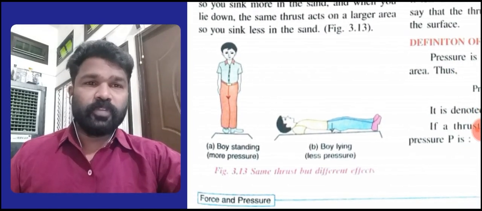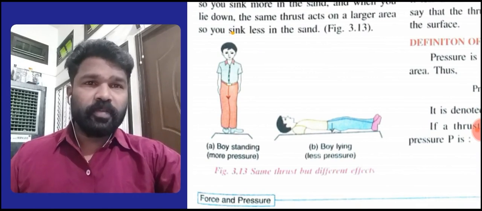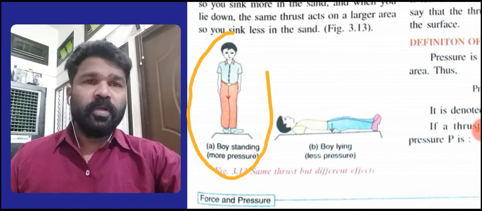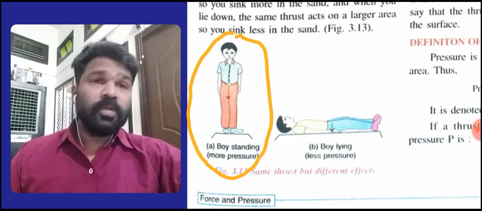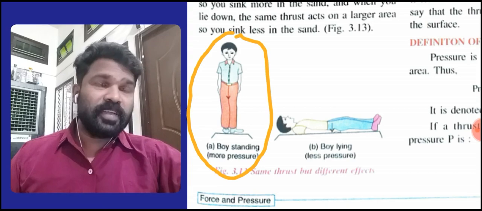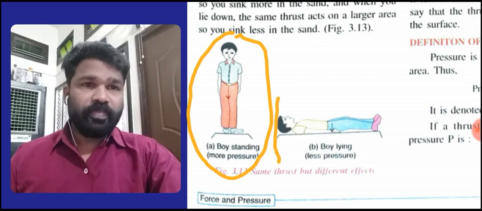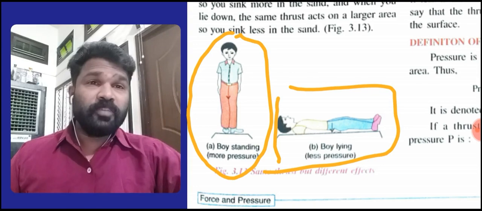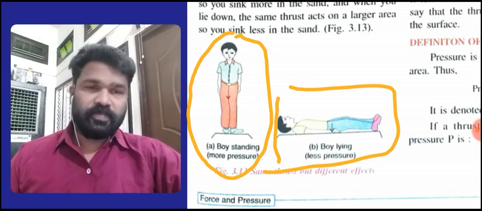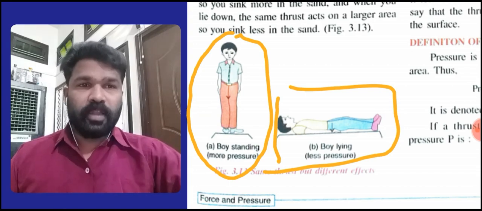Observe the first diagram. We are standing, which means more pressure is exerted on the sand while we stand. But if we lie on the sand, what will happen? Less pressure is exerted. Clear? That's why the effect will be less.